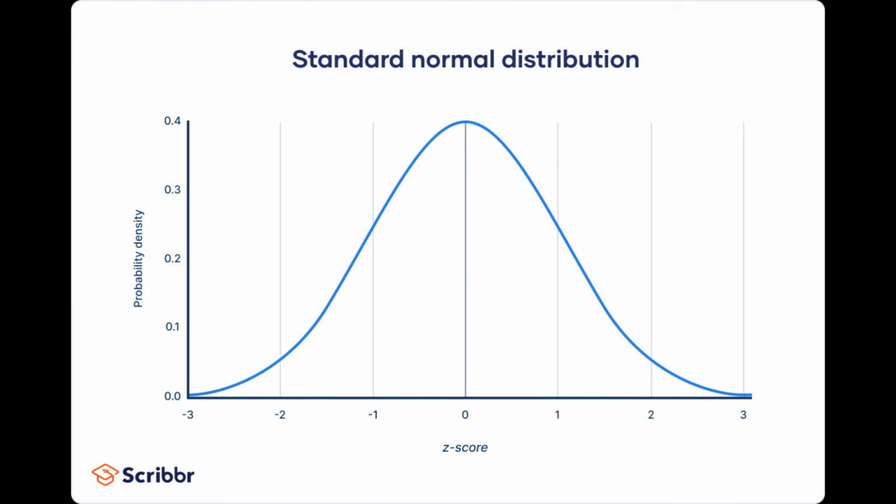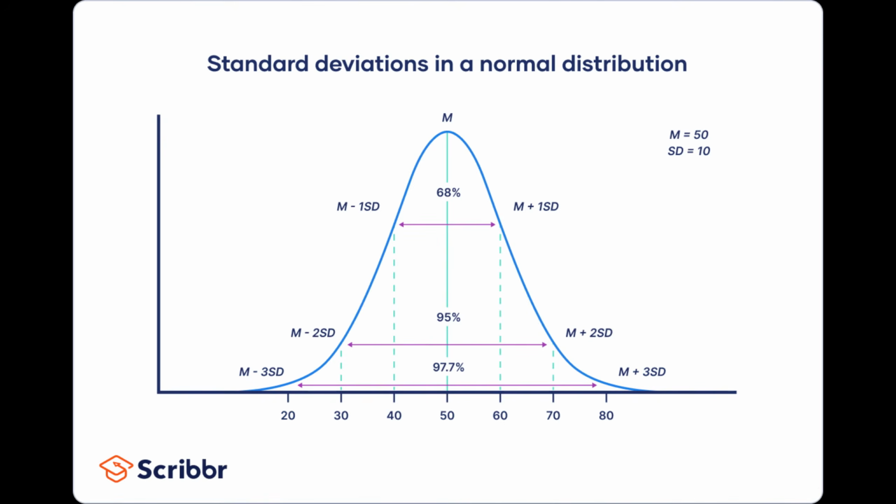Okay, this is what we call a normal distribution. Most values are located close to the average in the middle. There might be a few outliers, some much higher than the average, some lower, but those are few and far between. If we've got a normal distribution, we can look at what the standard deviation of data is within that distribution. The standard deviation tells us how dispersed the data is in relation to the mean. And as you can see here, 68% of all data points will be within one standard deviation of that mean, 95% within 2, and 97.7% within 3.